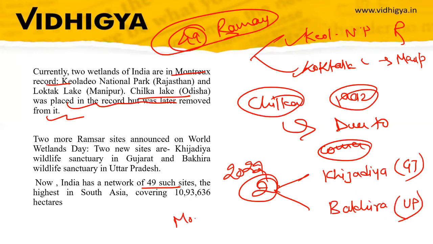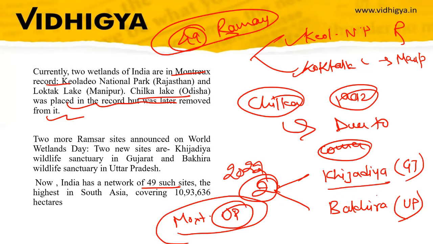And the most number of Ramsar sites in India are in Uttar Pradesh. So you have to remember this also. The two latest additions are Khijadiya in Gujarat and Bakhira in Uttar Pradesh. So Khijadiya Wildlife Sanctuary in Gujarat and Bakhira Wildlife Sanctuary in Uttar Pradesh are the latest additions in the Ramsar sites of India.